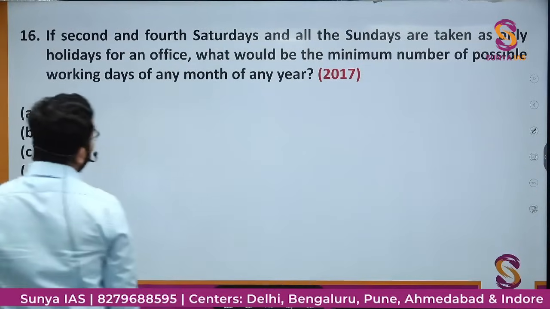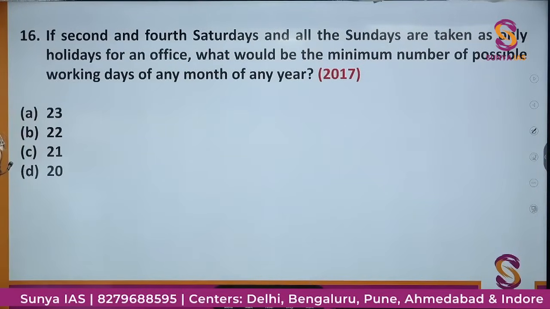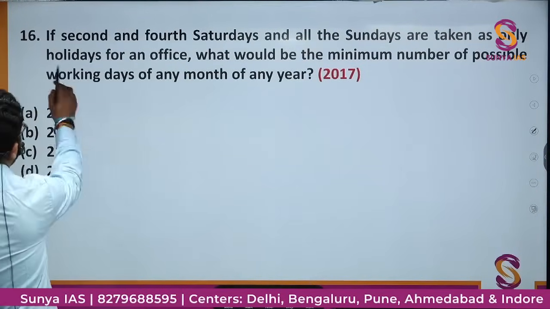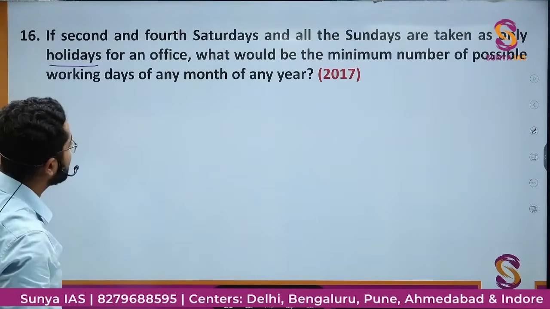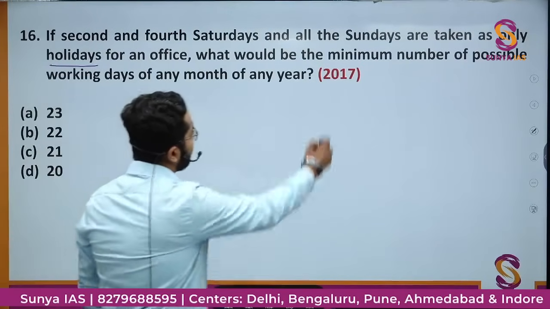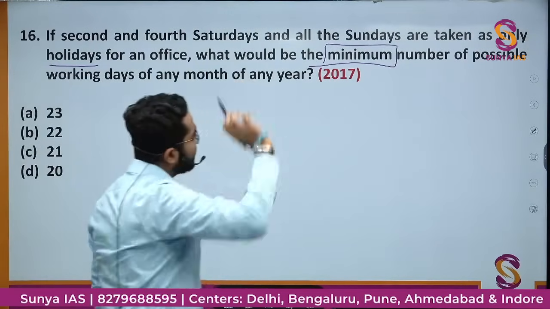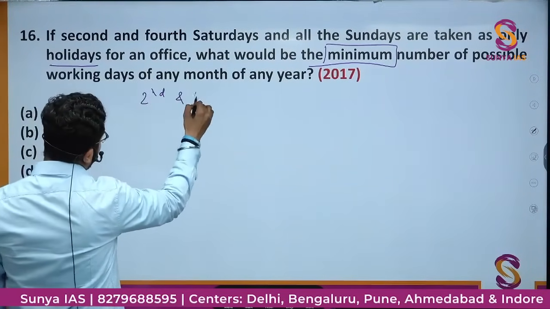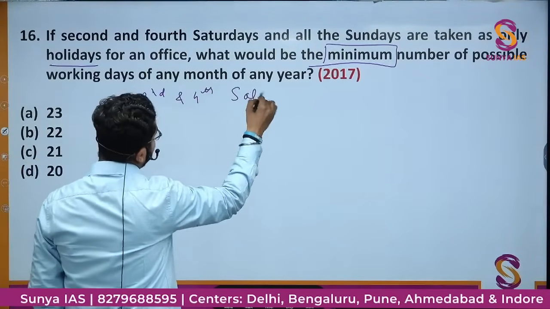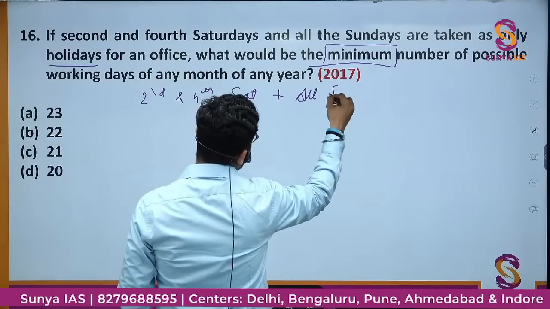If second and fourth Saturdays and all the Sundays are taken as the only holidays for an office, what would be the minimum number of possible working days of any month of a year? What would be the minimum? It is asking for the minimum. Okay, what is the matter? Second and fourth Saturday plus all Sundays.